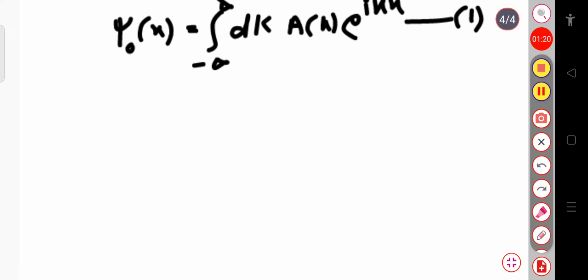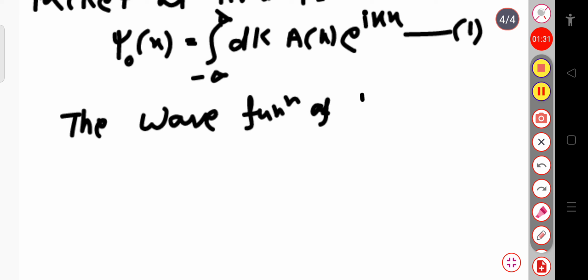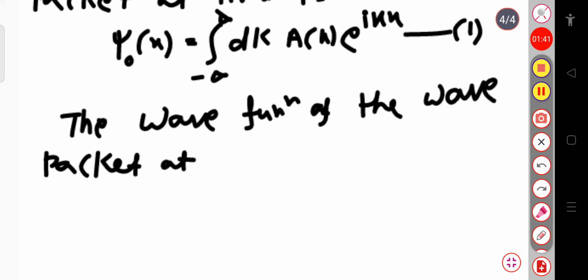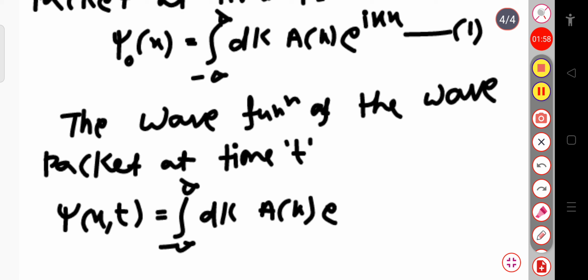Now at a later time t, I can write the wave function of the wave packet. At a later time t, psi becomes psi of x,t, and it can be written as the integration over minus infinity to plus infinity dk, the amplitude part A of k, into exponential i, k x now becomes k x minus omega t.